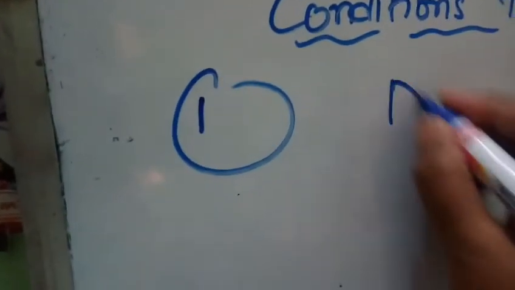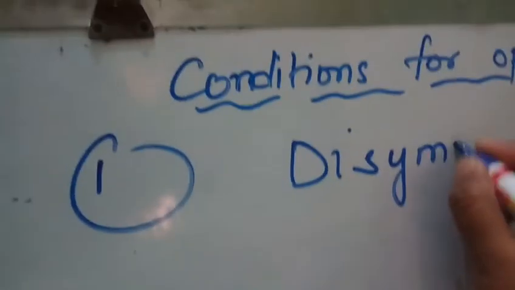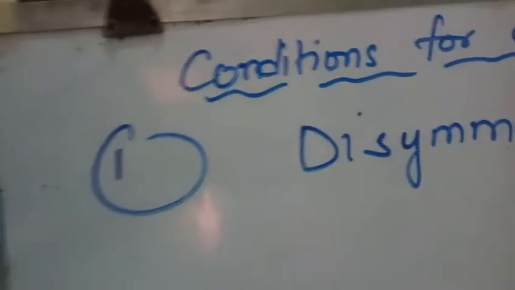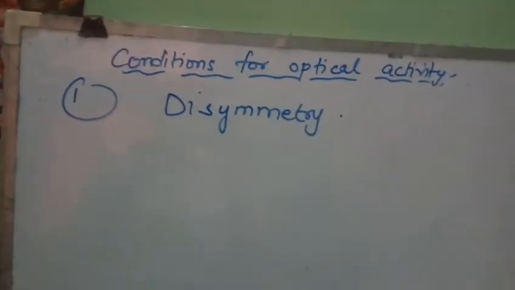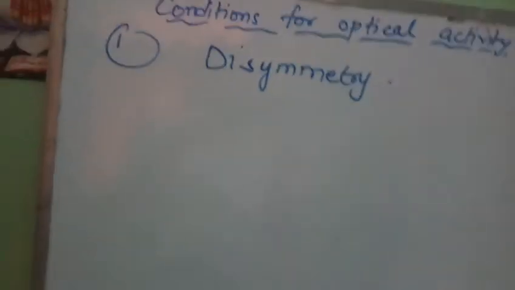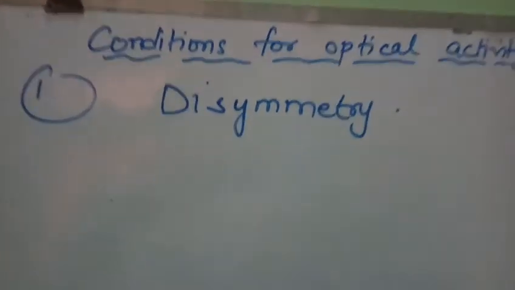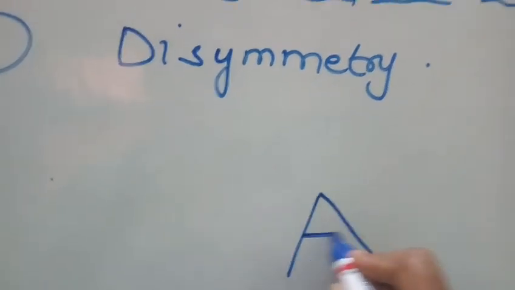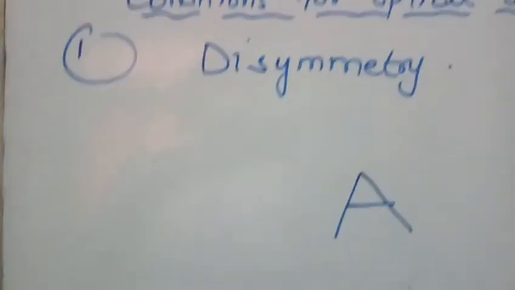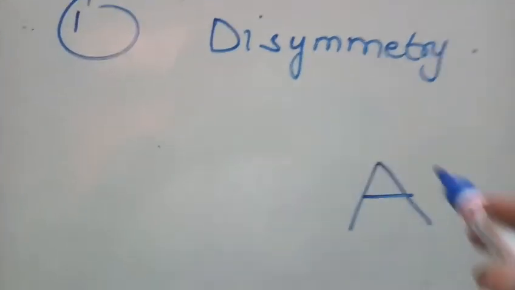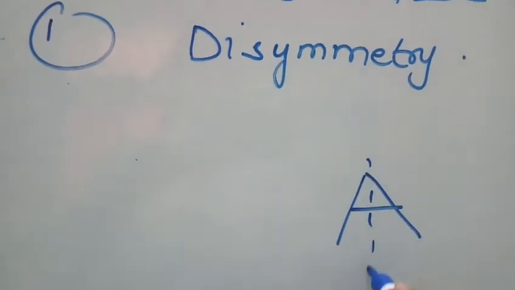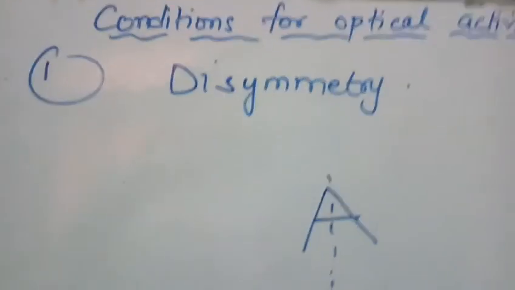The first condition for that is disymmetry. Now what do you mean by disymmetry? Disymmetry means that the molecule should not contain a plane of symmetry or center of symmetry. Now what do you mean by plane of symmetry or center of symmetry? Now see this letter A. Does it have a plane of symmetry? Plane of symmetry means this molecule can be divided into two equal halves. So let us see. Yes, this A can be divided into two equal halves, hence it has a plane of